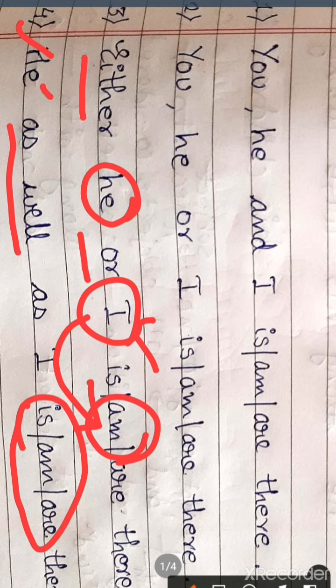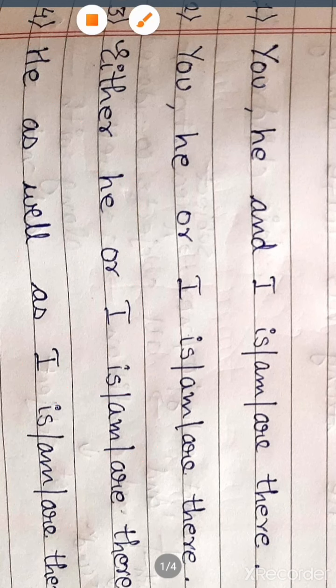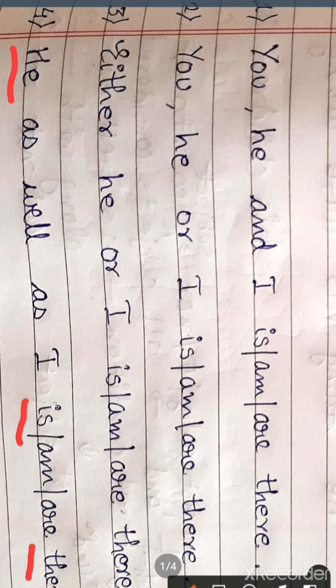So here he is the first subject. He as well as I. There are two subjects, right? He and I. So he is our first subject. According to he, we will choose what should come here. Along with he, what should come? Is. So here our answer will be he as well as I is there. We will do some more questions, then you will understand it in a better way.